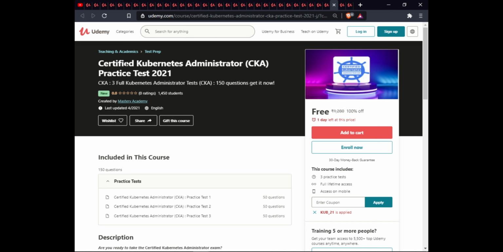The next course is Certified Kubernetes Administrator CKA Practice Test 2021. In this course, you will get 3 practice tests, with full lifetime access and Excel volatility.